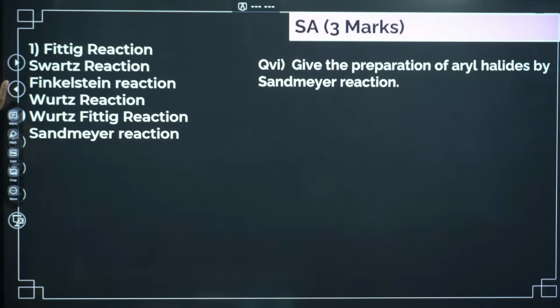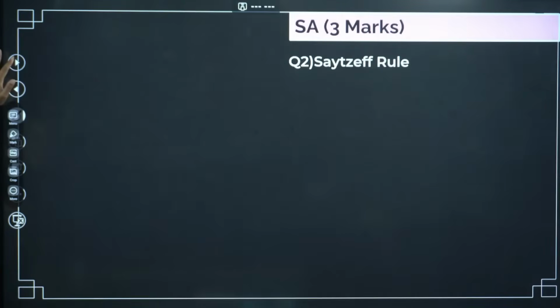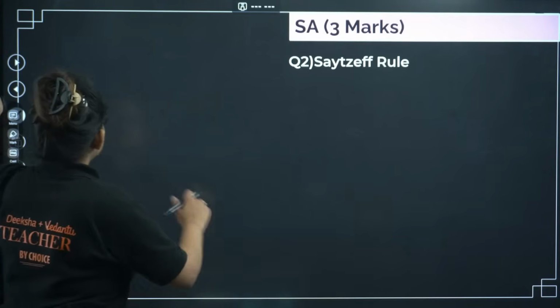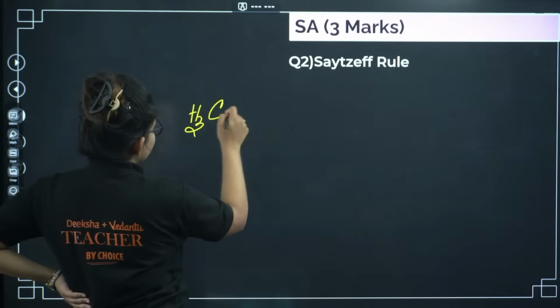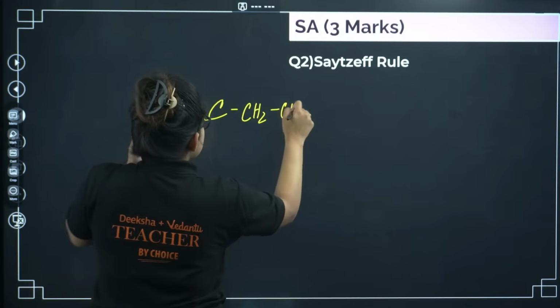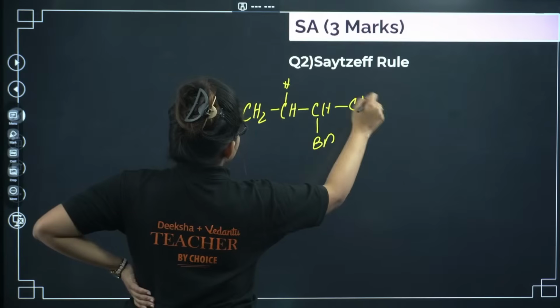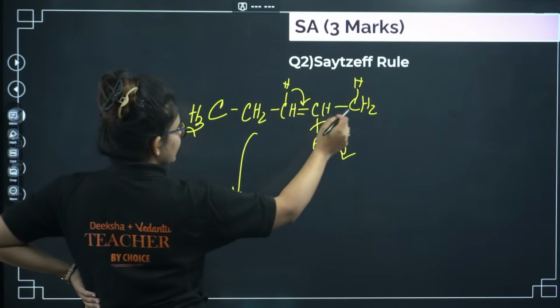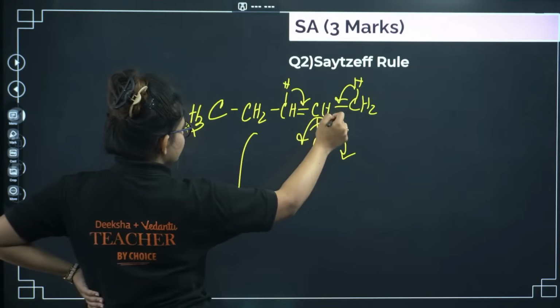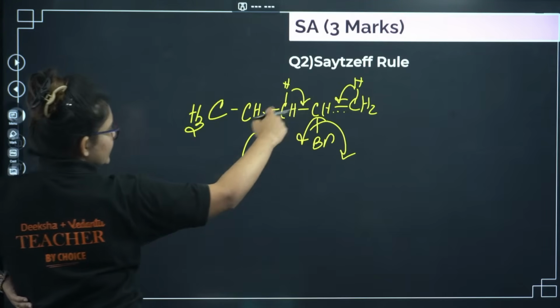Going ahead, give the preparation of aryl halide by Sandmeyer's reaction. Here you can see the same thing, I already wrote the reaction. This is the Saytzeff rule. Saytzeff rule says that the more substituted alkene will be stable. So for this particular case, you have to give an example of this type of compound: CH3, CH2, CH with Br, CH2, CH3. This hydrogen can go along with the bromine and you will get the double bond here, and this hydrogen can also go and you can get the double bond here as well. So as a result, you can get two products out of it.